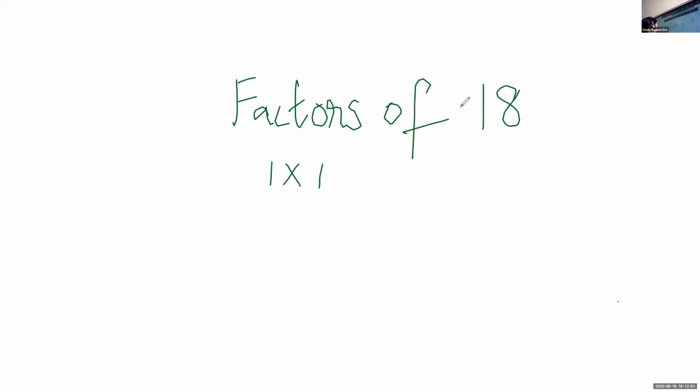Factors of 18. We will always start with 1. 1 into 18 is 18. Then you have to check the multiplication table of 2. Is 2 multiplied by any number 18? Looking at the last digit, I can understand that it is an even number, so it is divisible by 2. So check the table of 2: you will get 2 into 9, 18.